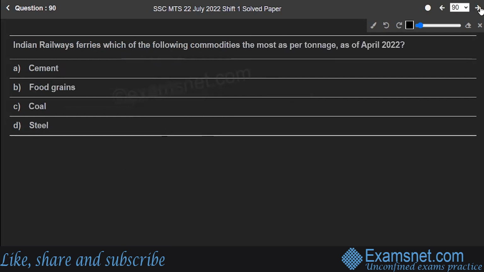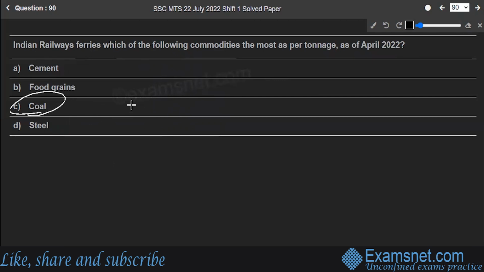Question number 90. Indian Railways ferries which of the following commodities the most as per their tonnage as of April 2022? Cement, food grains, coal, or steel. The correct answer to the question is option C, coal.